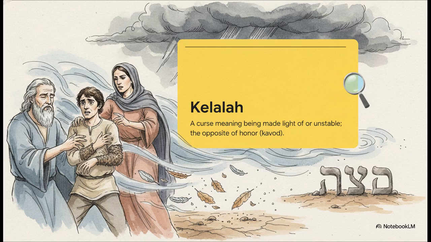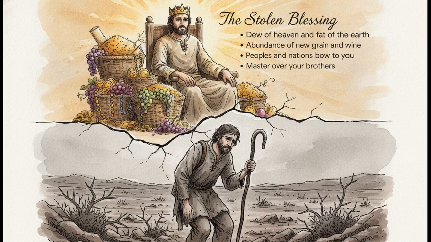It's a terrifying concept. But Rebekah is so determined that she willingly takes this incredibly heavy curse of instability entirely upon herself just to ensure Jacob gets that blessing. Disguised in animal skins, Jacob actually pulls it off. He successfully deceives his father. Isaac blesses him with the dew of heaven, the fat of the earth, an abundance of new grain and wine, and immense political power, even declaring that peoples, nations, and his own brothers will bow down to him.